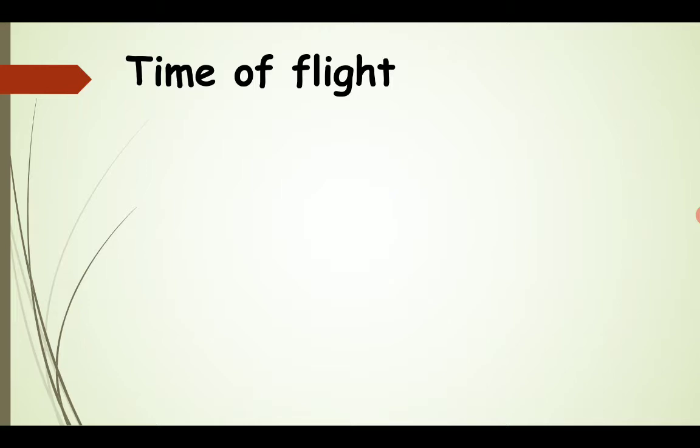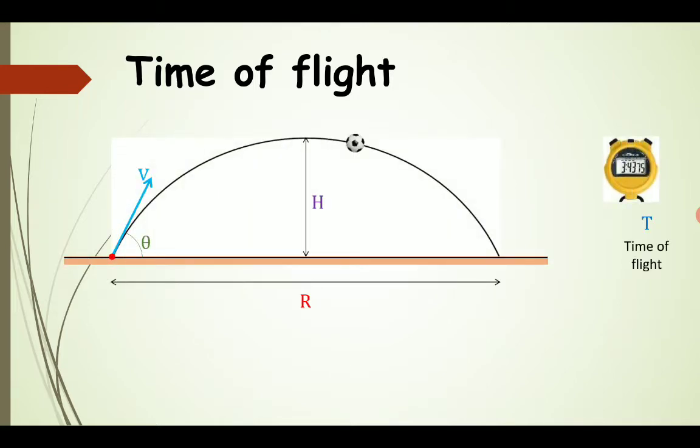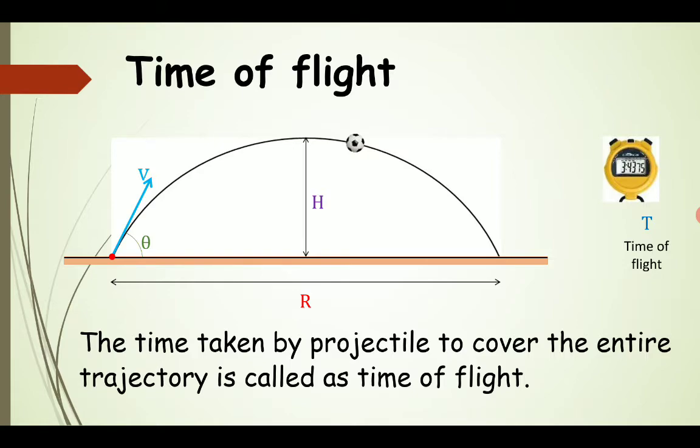After trajectory, our next term is time of flight. This is the total time taken by the projectile from the initial to the final position. The projectile starts from here, reaches the highest point and touches the ground. The time taken by the projectile from this initial position, going through this trajectory and reaching this final position, that total time is known as the time of flight. It means for what time the projectile was in air. So the time taken by the projectile to cover the entire trajectory is known as the time of flight.